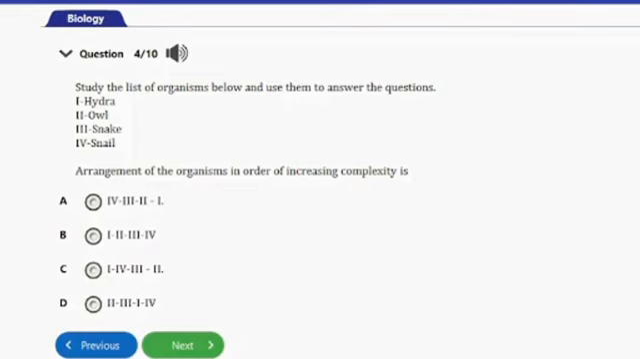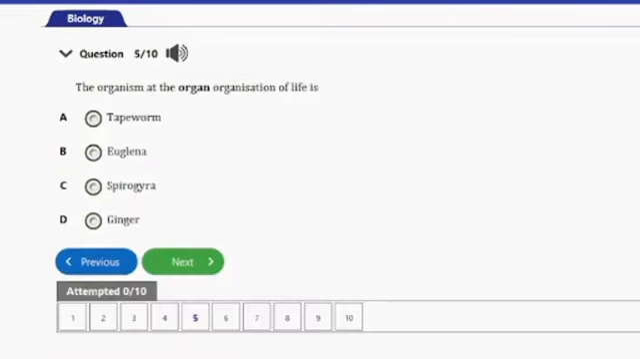Let's go ahead and consider the next question. Question number 5 says, the organism at the organ level of organization of life is: A. Tapeworm, B. Euglena, C. Spirogyra, D. Ginger. So guys, obviously the answer to this question is ginger, option D. Ginger is made up of different tissues, and that's the organism here that is at the organ level out of these organisms listed. And that's it for that question. So let's go ahead and consider the next question.